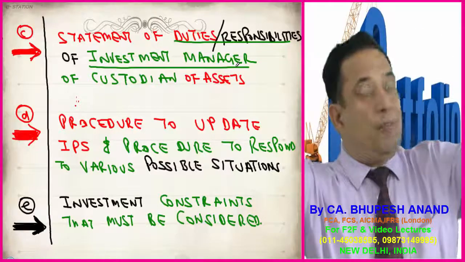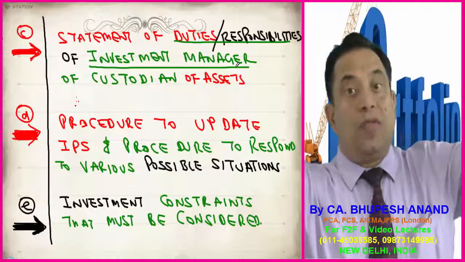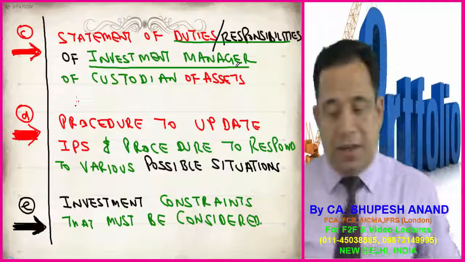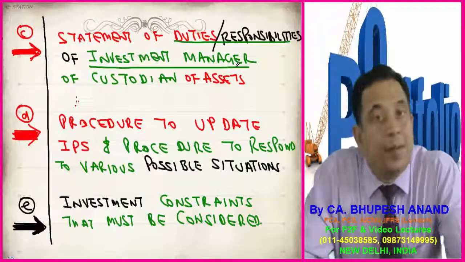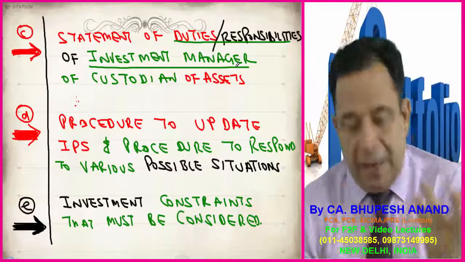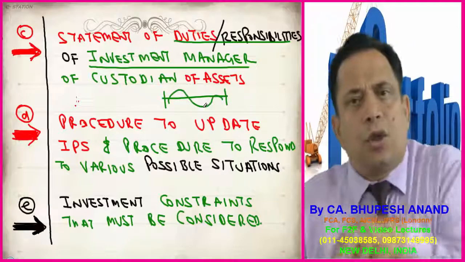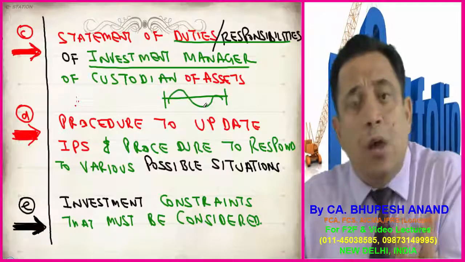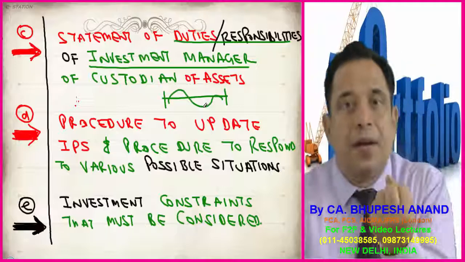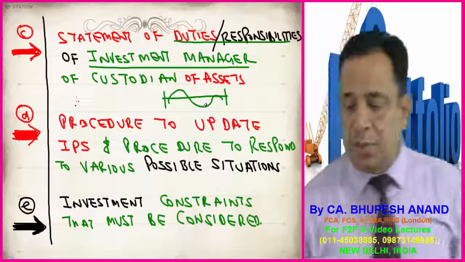The duties of manager and investment manager, and who is a custodian of assets. That duties and responsibilities are to be clearly specified. Procedure to update. Because time is changing, life is changing, and once we have prepared the IPS in T0, now it is time to update, because there are lots of changes in the environment, in the scenario. How it can be updated, when it is to be updated. So this point is also a component of the investment policy statement.